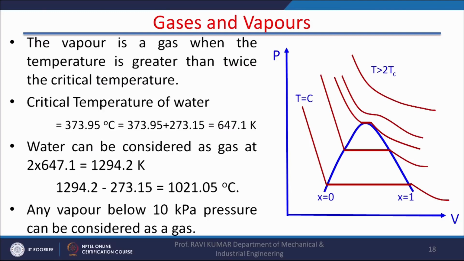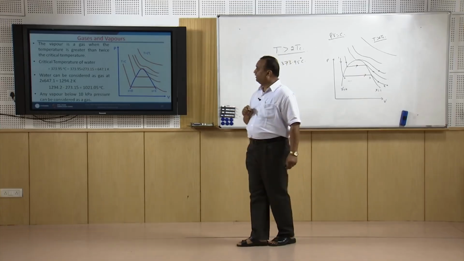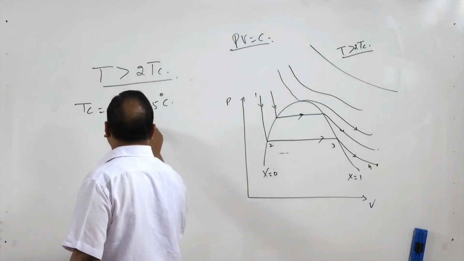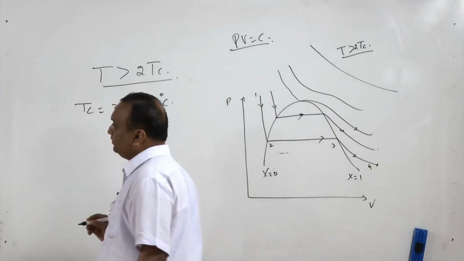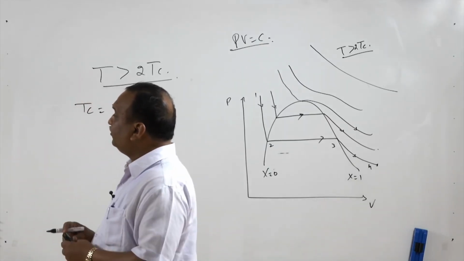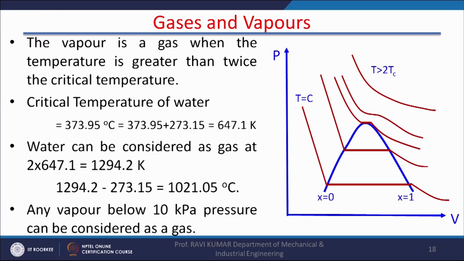The critical temperature of water is 373.95 degrees centigrade, and if you convert this into Kelvin, it becomes 647.1 Kelvin, right. Now, water can be considered as a gas when the temperature is 2 times this absolute temperature, and it turns out to be 1021.05 degrees centigrade.